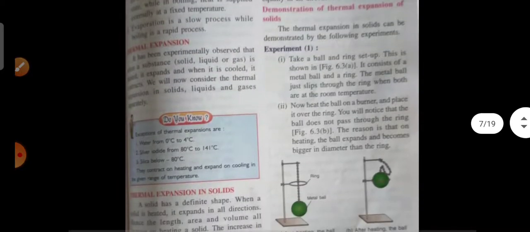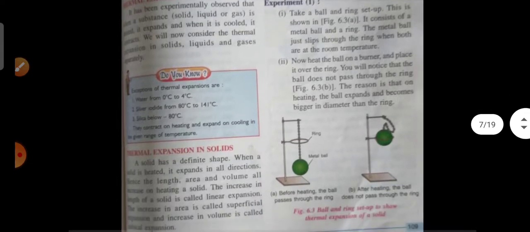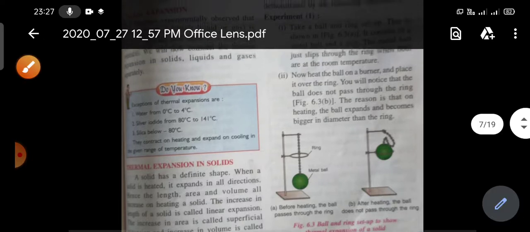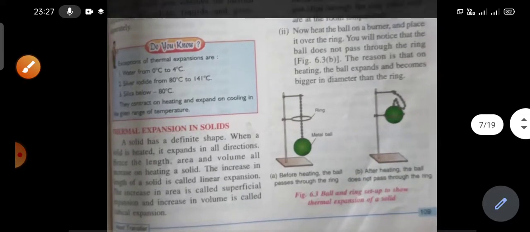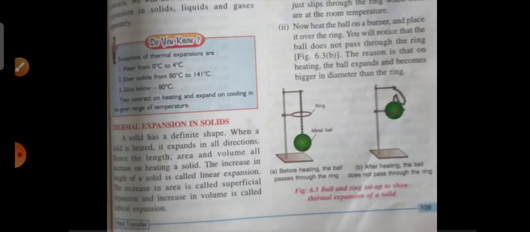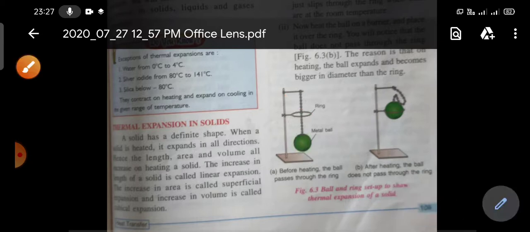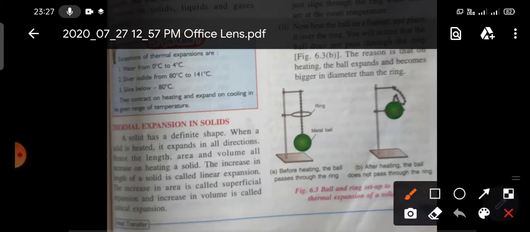Now there are two experiments to demonstrate thermal expansion in solids. In this first experiment, here we have a metallic ring, and we have a metal ball. This metal ball is connected to this metallic stand. At normal temperature, this metal ball can easily pass through this ring.